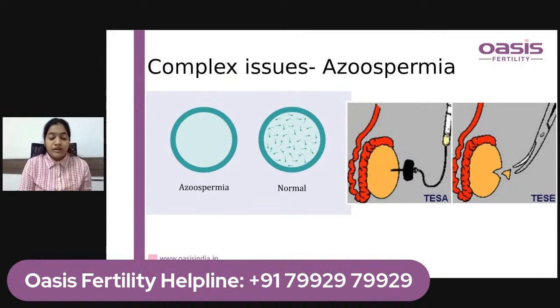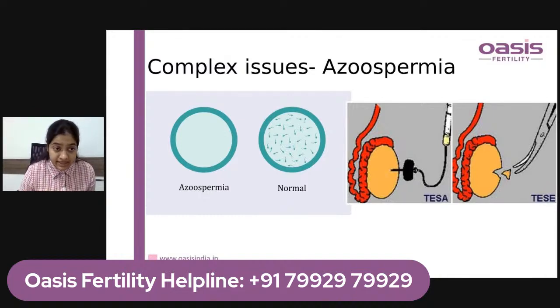If the patient is having more problems, like a testicular problem of azoospermia, like there is a problem in testicular formation of sperms, then in these patients microTESE is required. So what are the indications for microTESE? It can be hypogonadotropic hypogonadism patients also.